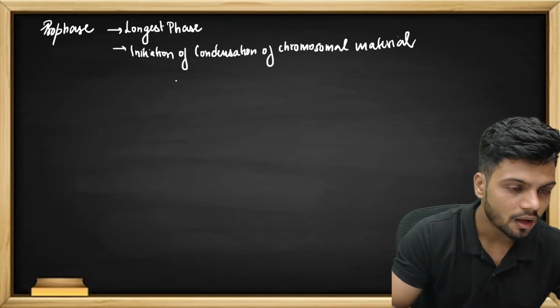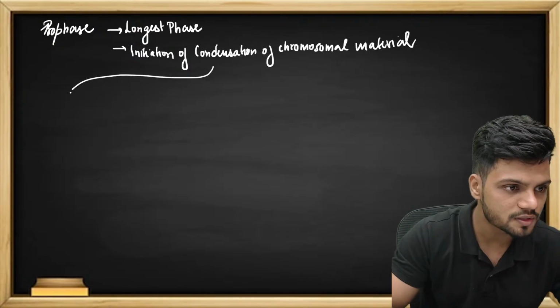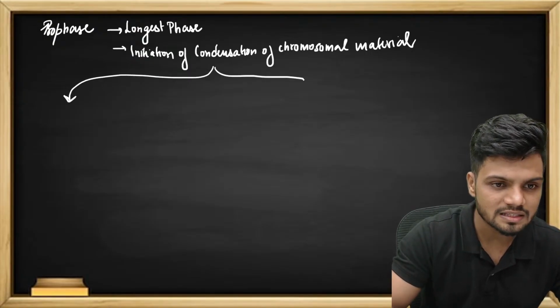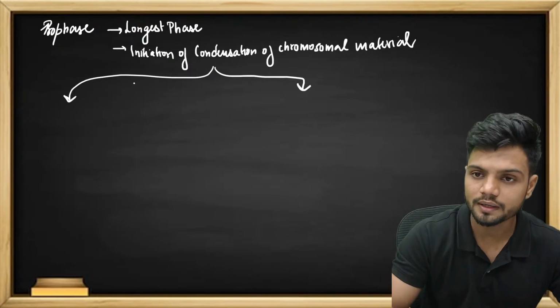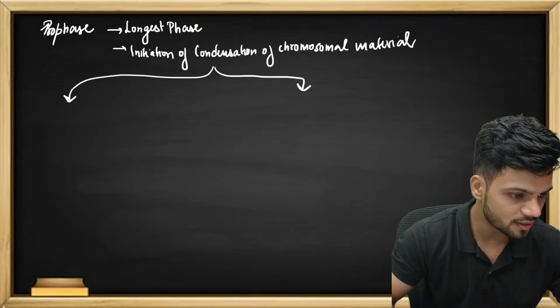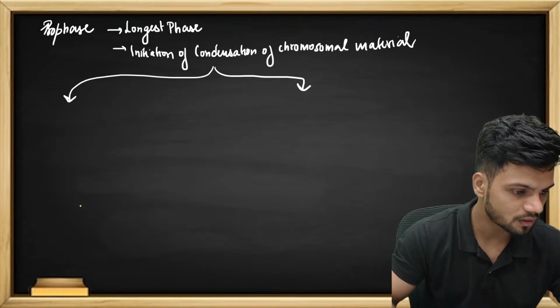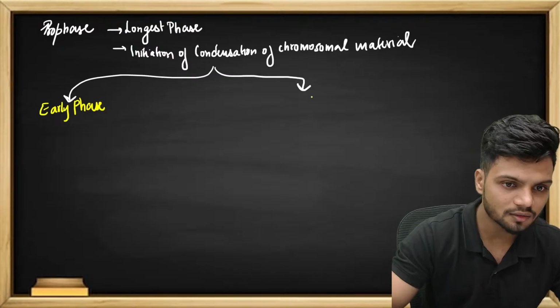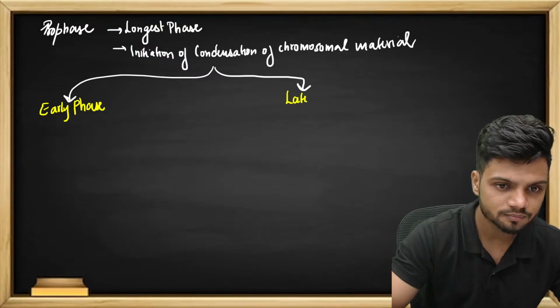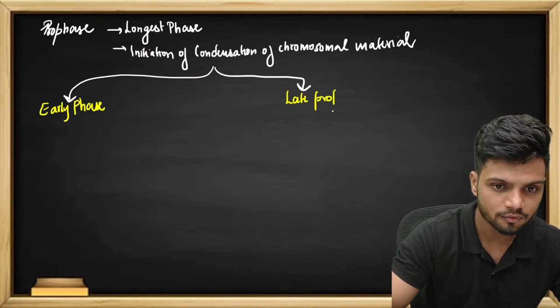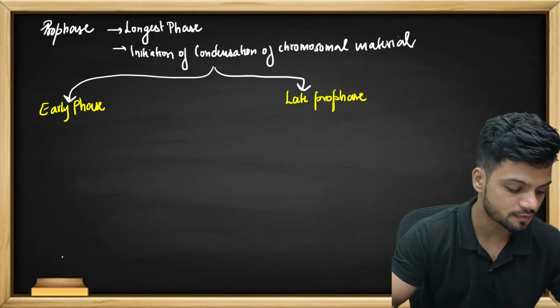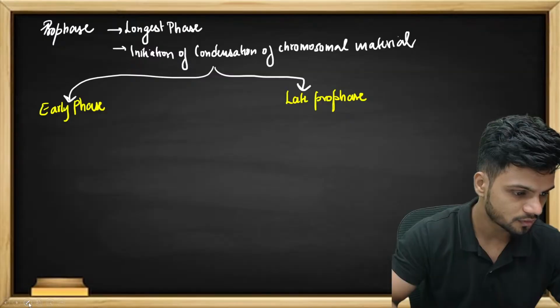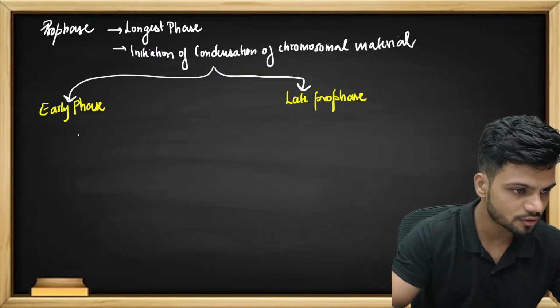And if you want to broadly classify the prophase, it can be classified into two categories. The first one is called the early prophase. The other one is called the late prophase. Understand what is happening in early prophase first. Okay. Let's draw this.